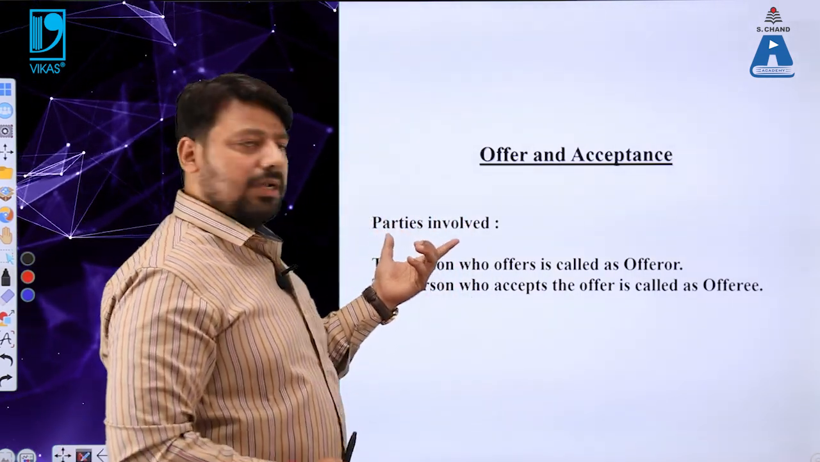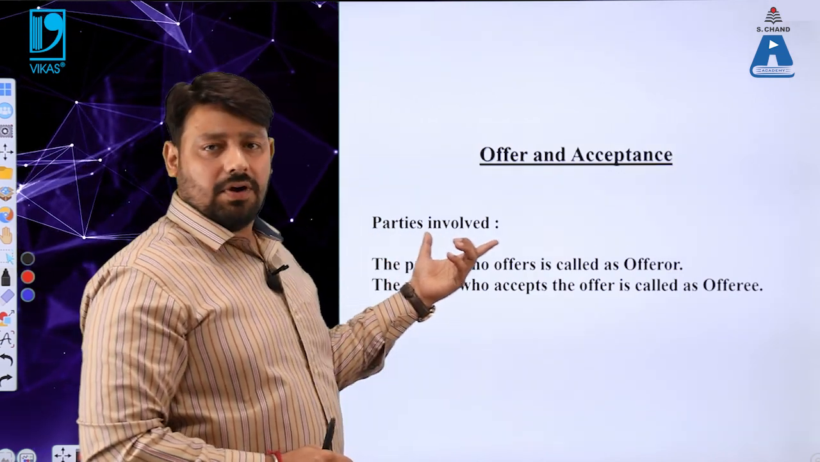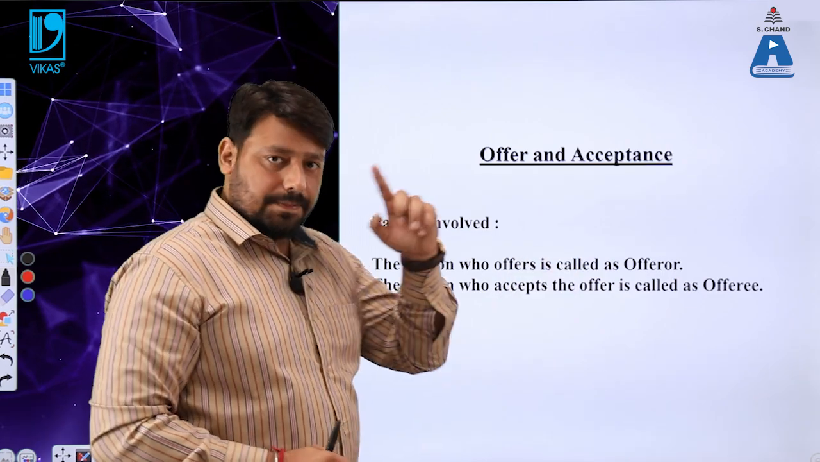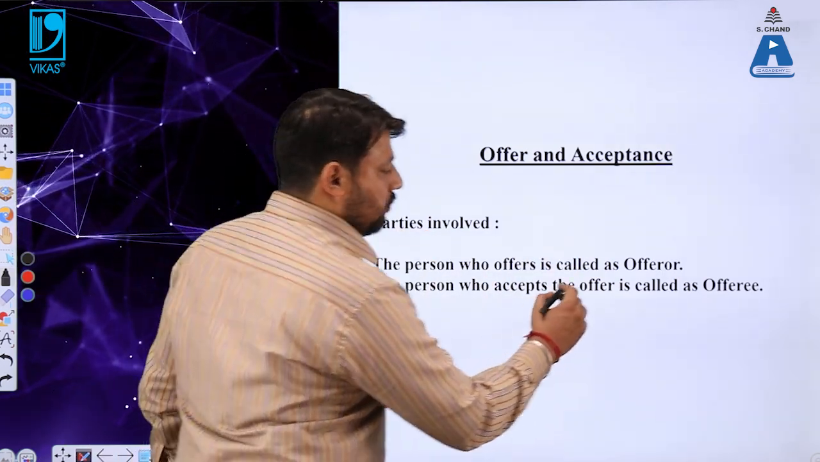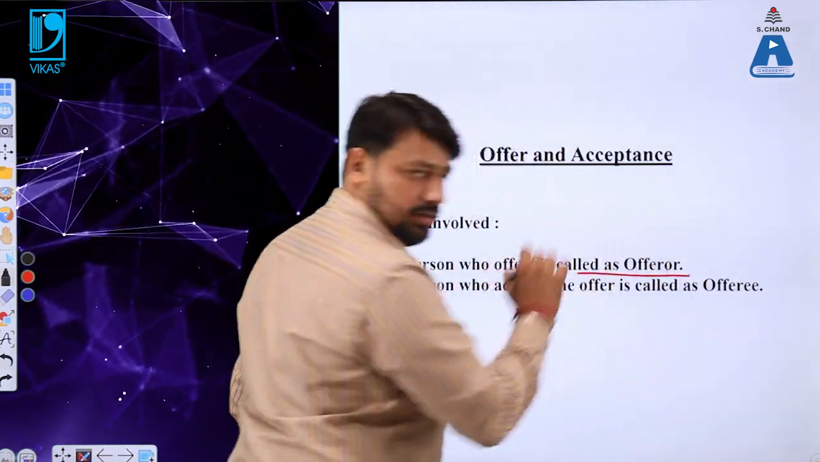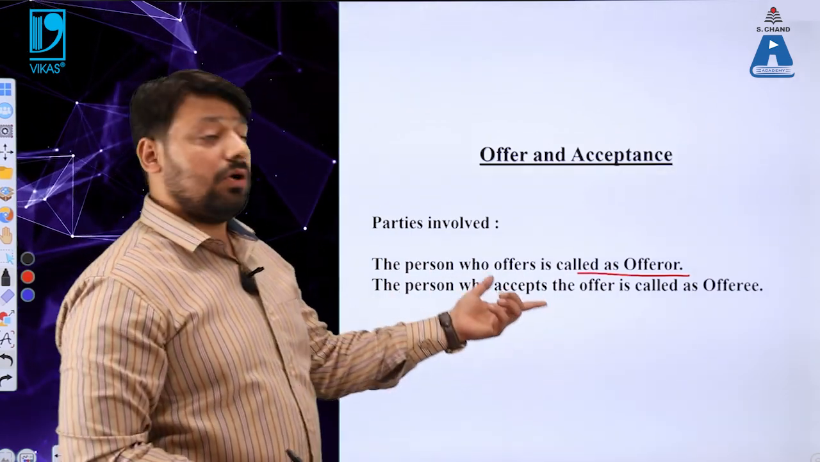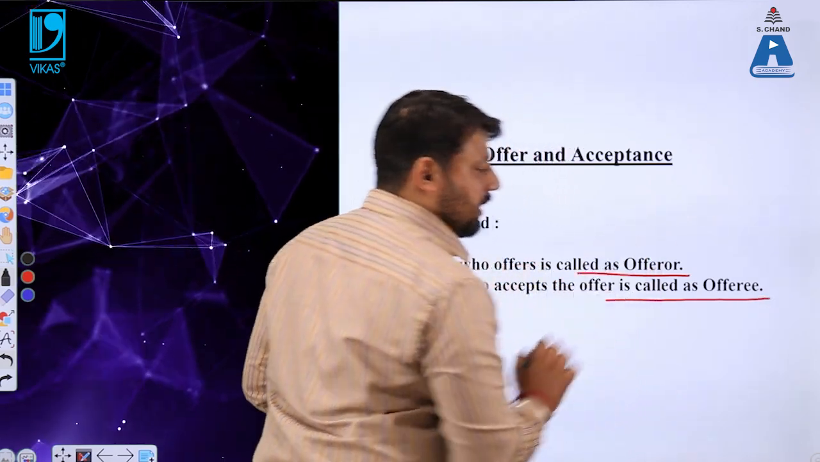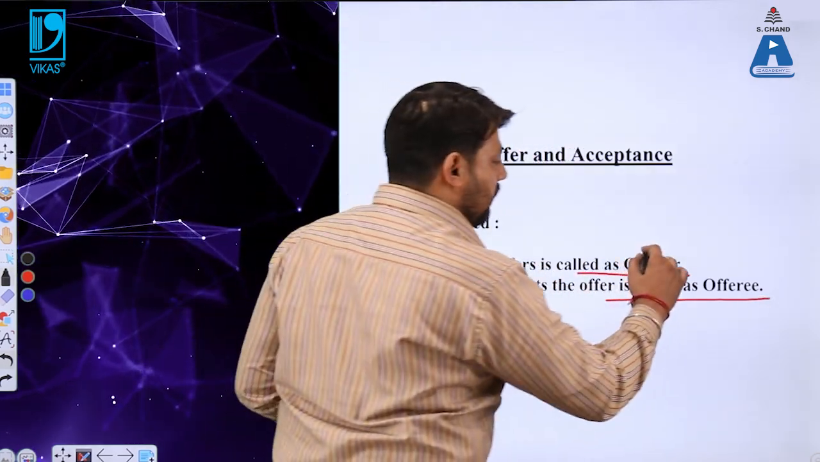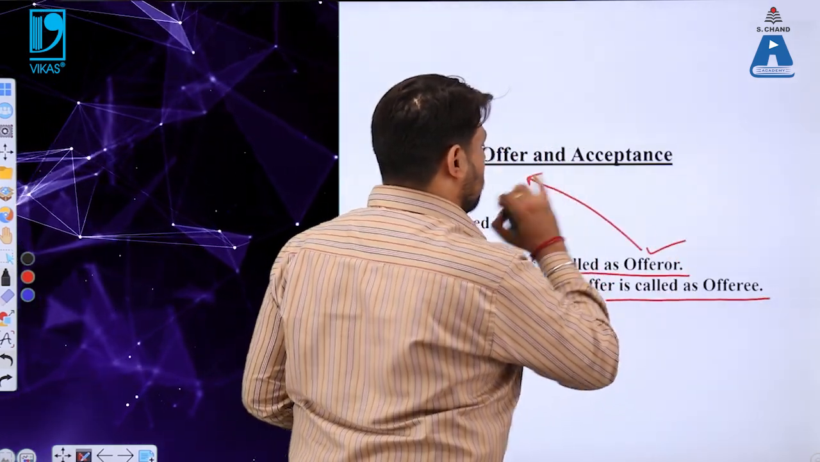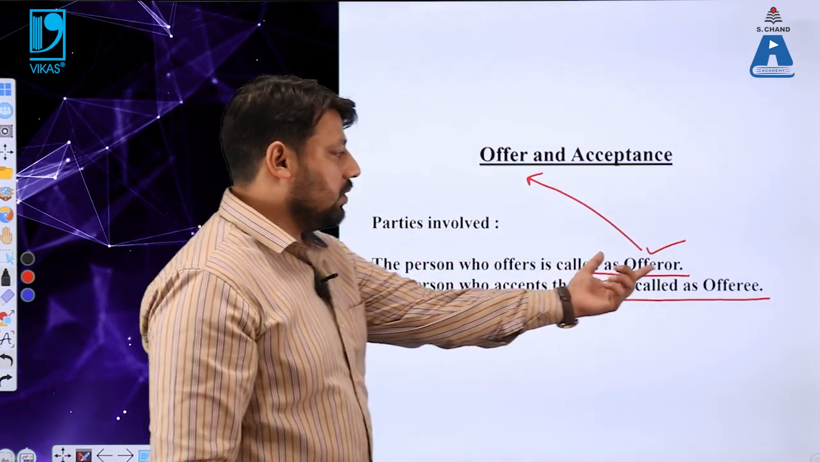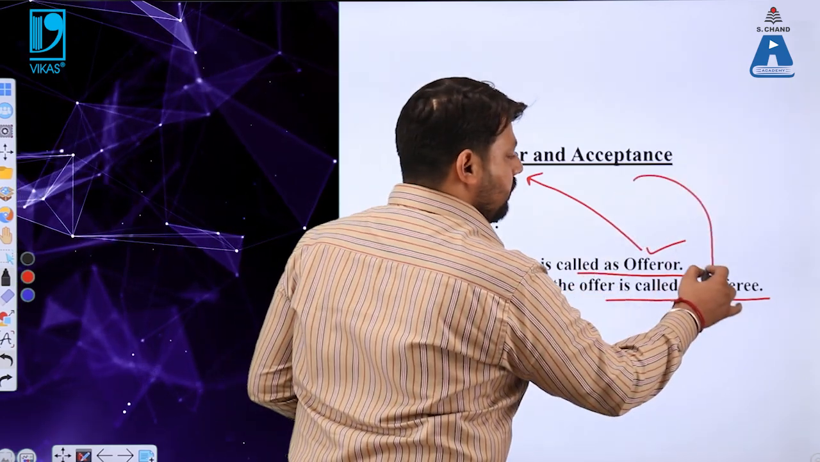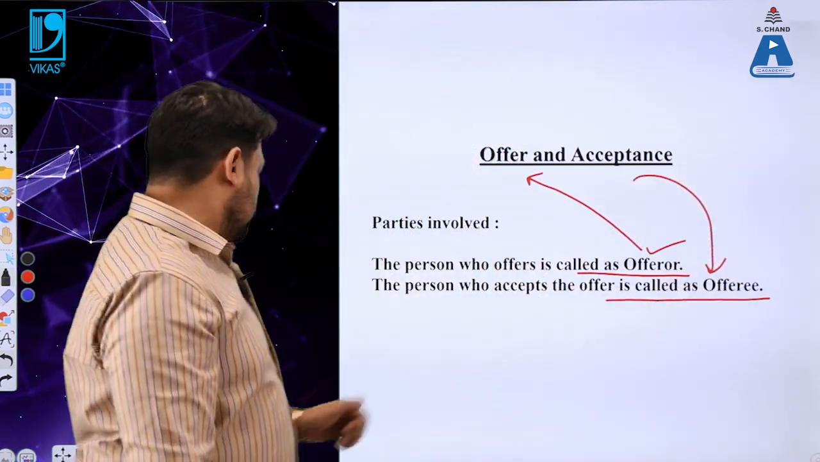In this particular sense, there are different parties involved in it. Number one, the person who offers is called an offerer. The person who offers something to another person is called an offerer. And the person who accepts the offer is called an offeree. So please make a note of it. There are two different parties involved with special reference to the offer. The number one is the offerer, and the person who accepts the offer is the offeree. I hope the point is clear to all of you. Let us move to the next slide.